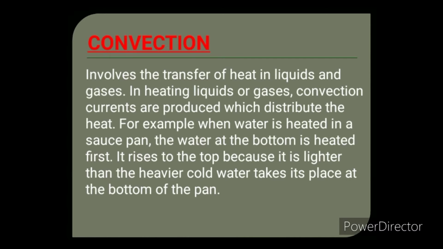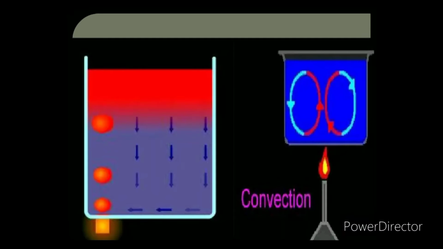I will show you with the help of a picture. You can see that when the water is heated in a saucepan, the water at the bottom is heated first. It rises to the top because it is lighter than the heavier cold water. And the heat from the bottom rises to the top, and when it rises to the top, it comes in contact with the food.